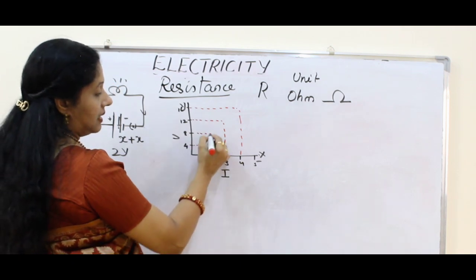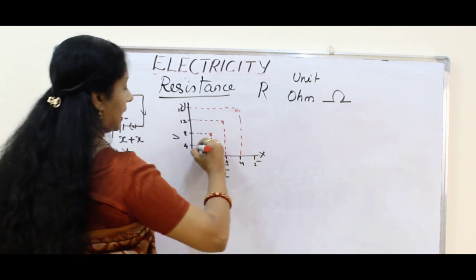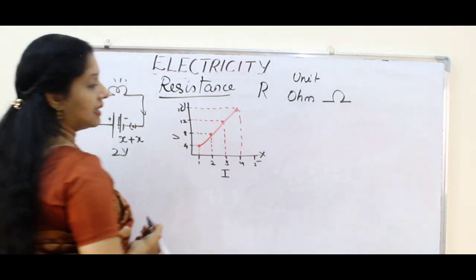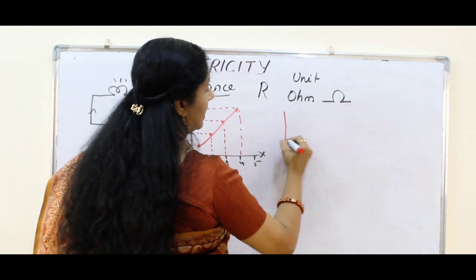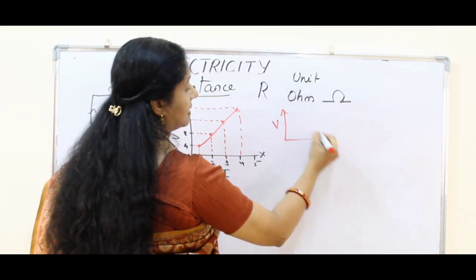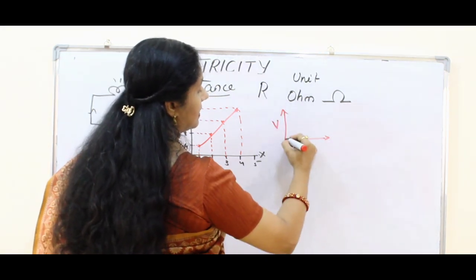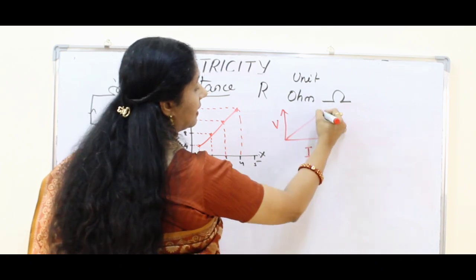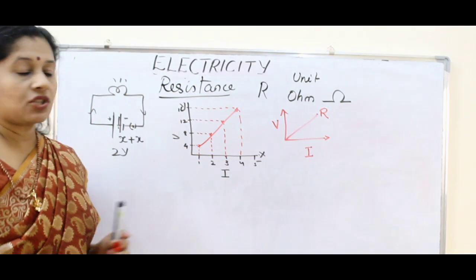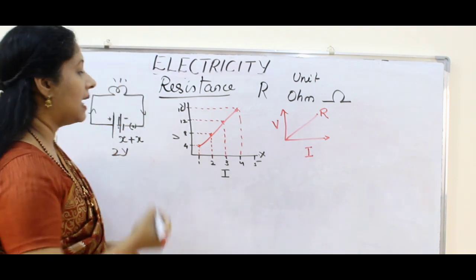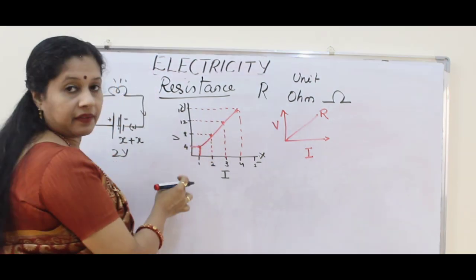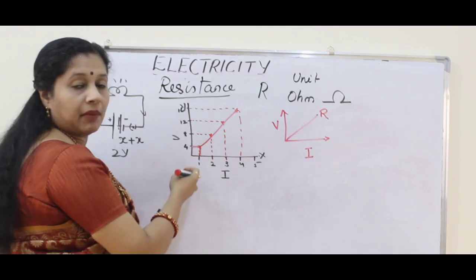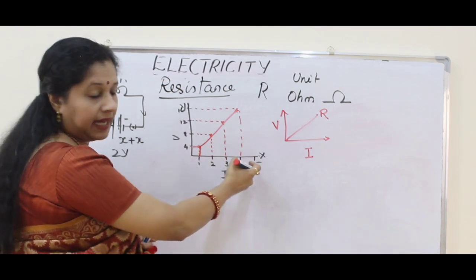If you mark these points and connect them, what are we getting? A linear curve. This is called a VI graph, V on the y-axis, I on the x-axis, and what we get represents the value of R. If you see the slope of this graph, slope means the amount on the y-axis by the amount on the x-axis.